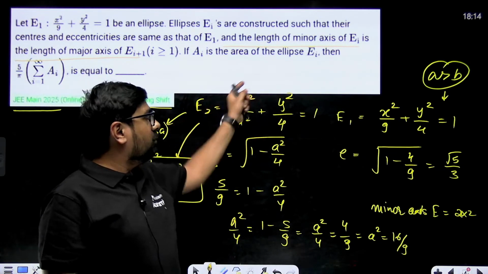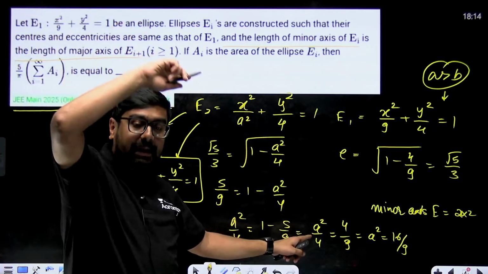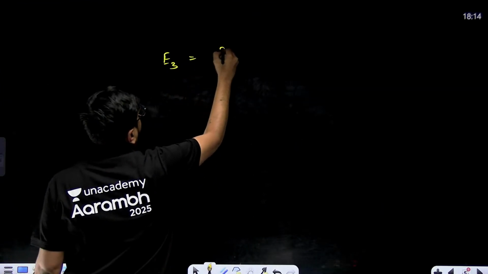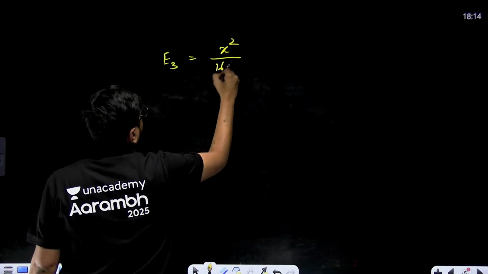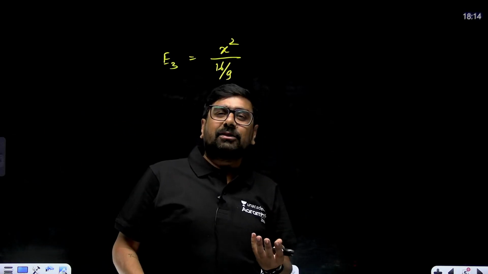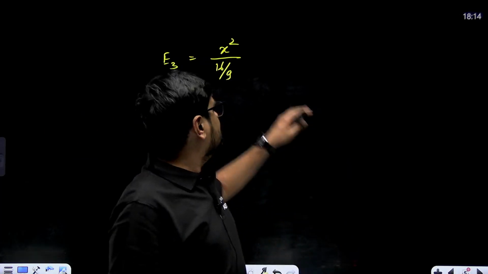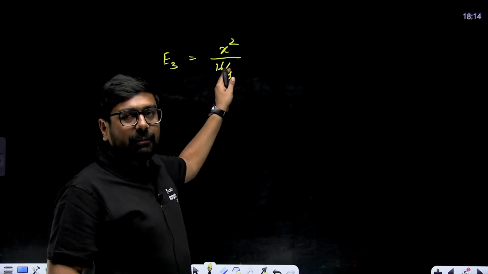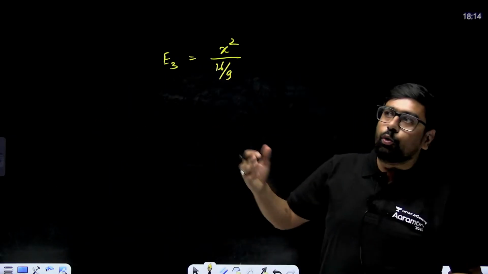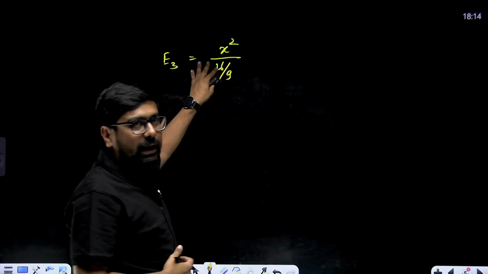In the next ellipse, E3, it will be x square by 16 upon 9 because this A will remain the same. 2A is the length of minor axis, so A will remain the same. If we are saying 2A is equal to 2B, that means A is equal to B, so A square is equal to B square. So here also we can use A square.